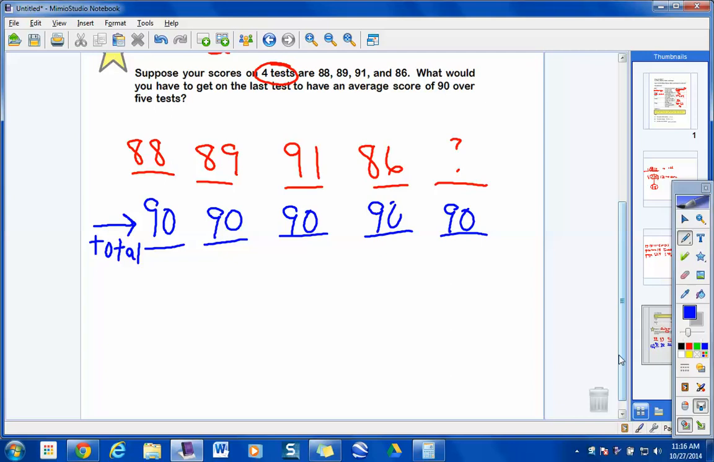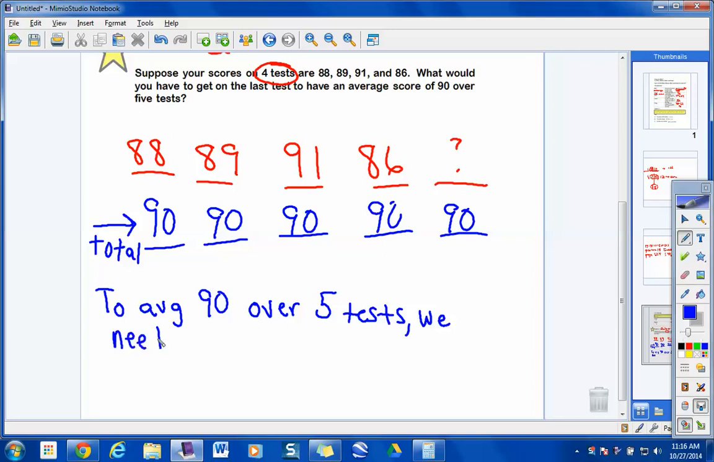All right, here's what we need. In order to average 90, I'm going to make a note down here. To average 90 over 5 tests, how many total points did you need again, Lily? We need 450 total points, right? Okay, so how am I getting that 450 total point value? Well, it's like saying I want to average 90 over 5 different tests. That's like the 90 times 5, right?